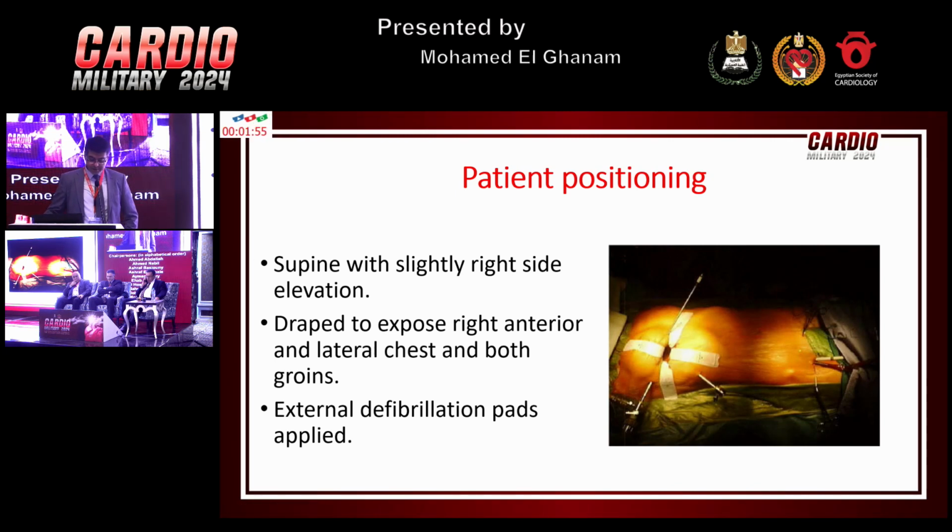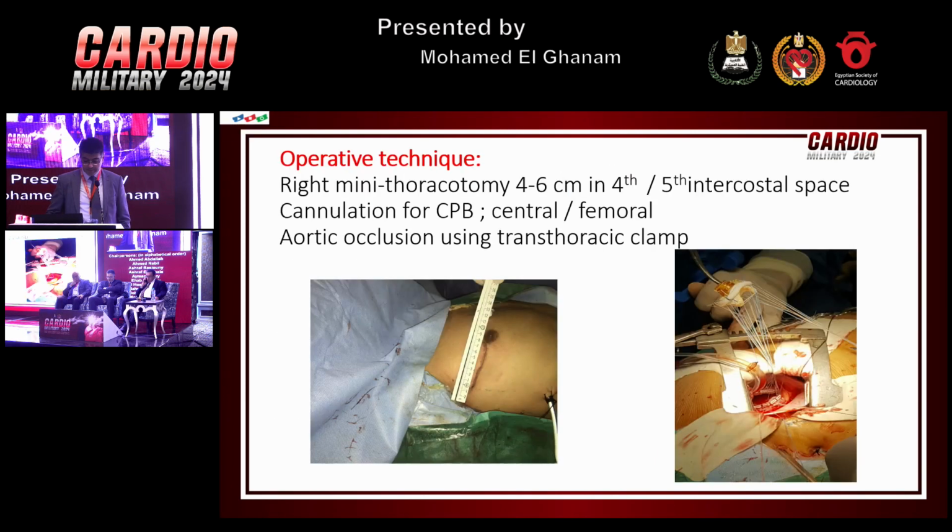For the positioning, the patient normally lies supine with the right side a bit elevated. We drape to expose the right side and the front of the chest and the right groin. The external defib has to be applied on the back, towards the apex of the lung.